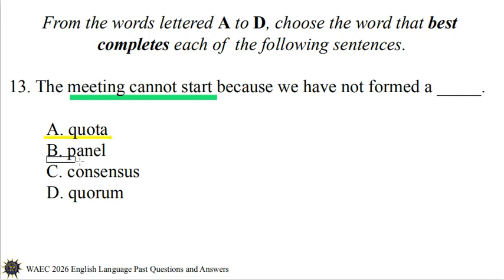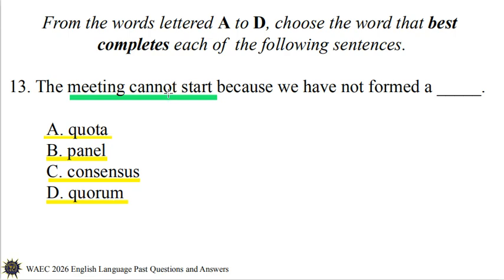B. Panel is a group of people assigned to judge or interview someone. Option C, consensus, is an agreement reached by the majority of people within a group. Option D, quorum, is the minimum number of members required for a group to officially conduct a meeting.